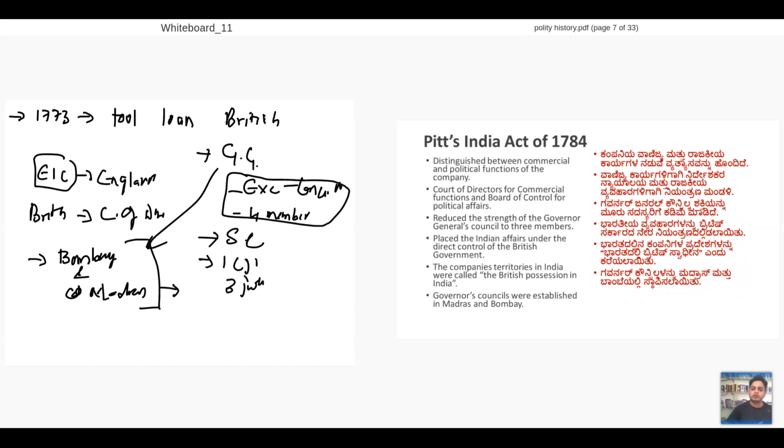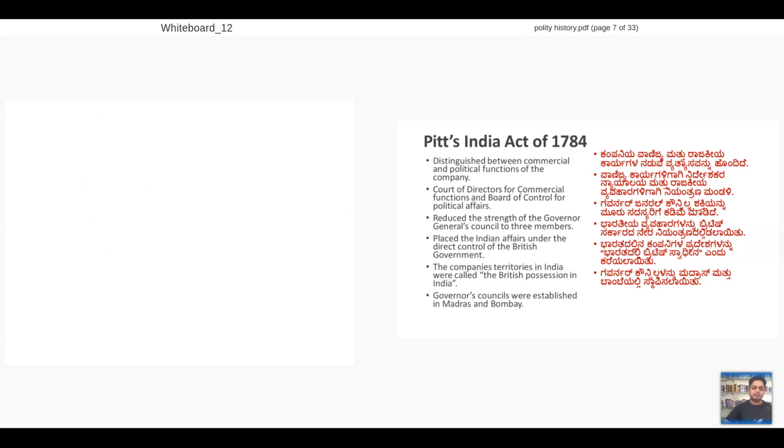Very, very important act, because here I changed the control of British in a different way. Now I amend my 1773 Act. What do I amend it as?